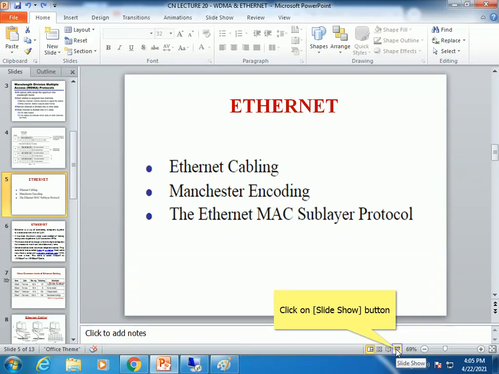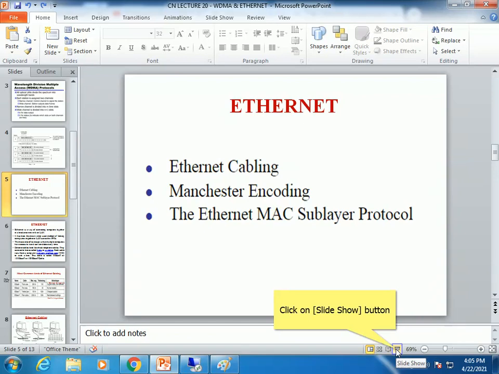The basic idea behind the Ethernet's design is that multiple computers have access to it and can send data at any time.